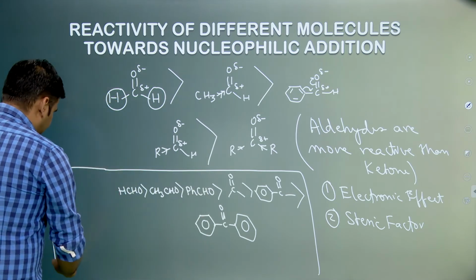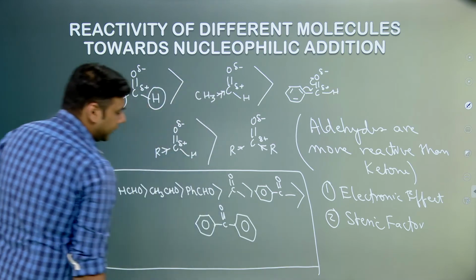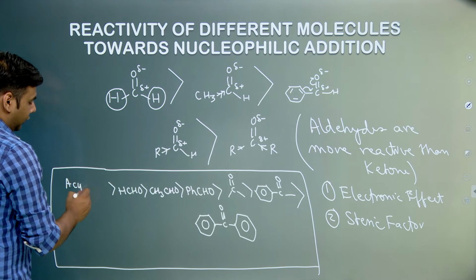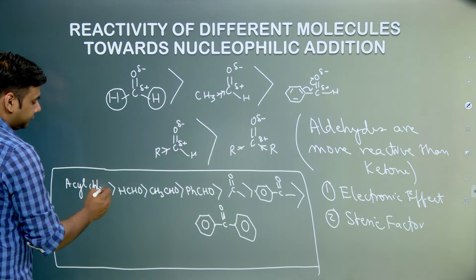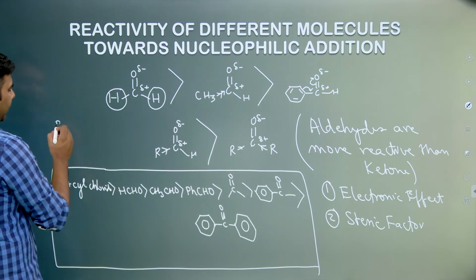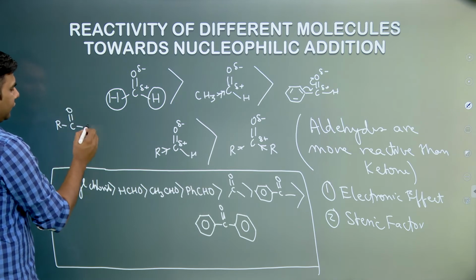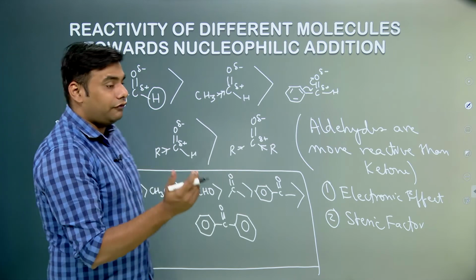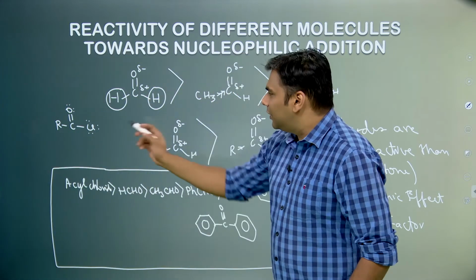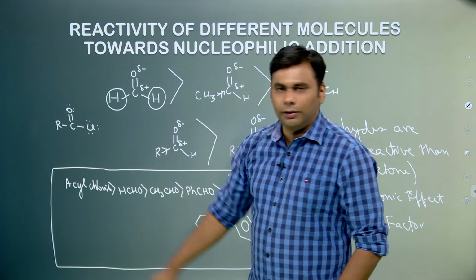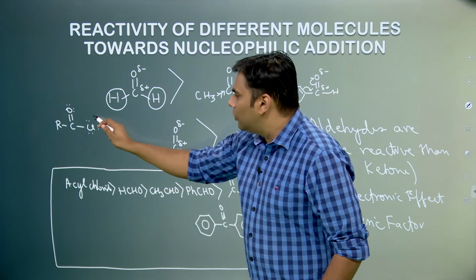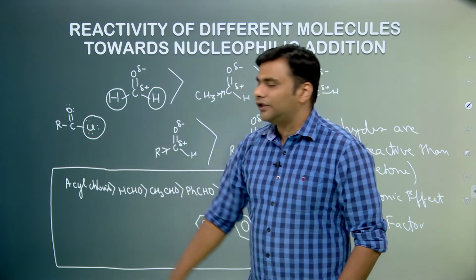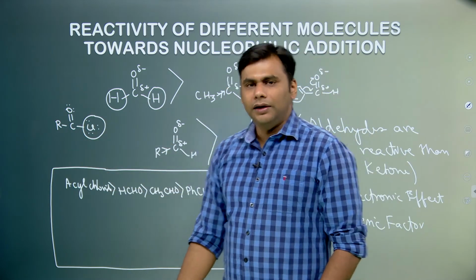Now, one more important concept that would come over here is if we consider any acyl chloride. What is basically an acyl chloride? It is RCOCl. So this is also a carbonyl compound. Now, there is a lone pair on Cl. So we can say that there is a resonance between the lone pair on Cl and the C double bond O, but the lone pair of Cl is present in a 3p orbital and the pi bond of CO is made up of 2p orbitals.